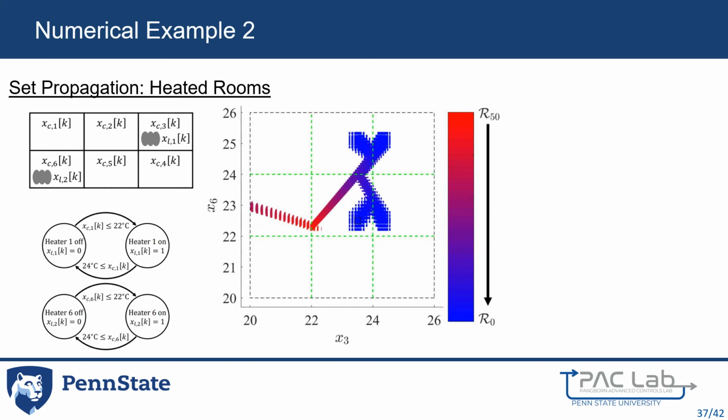In a second numerical example, we demonstrated backward reachability of the temperature of 6 heated rooms with heaters in rooms 3 and 6. Plotted are the reachable sets projected onto the states for the temperatures in the rooms that contain heaters. The heaters turn on and off using thermostats with temperature bounds which are plotted as dashed green lines. This example is chosen to demonstrate the scalability of the precursor set identity for a system with 8 total states, 6 continuous temperatures, and 2 binary heaters.